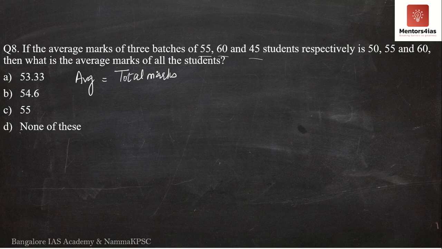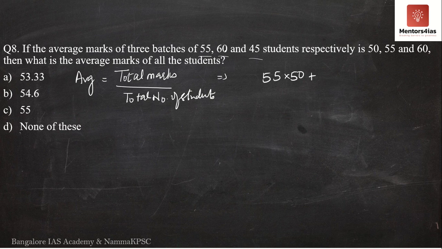We need the total marks of all students in all the 3 batches included. We will divide this by the total number of students. So, how do we get the total marks? See here, 55 students, the average marks is 50. Therefore, their total marks is what? It is 55 into 50.